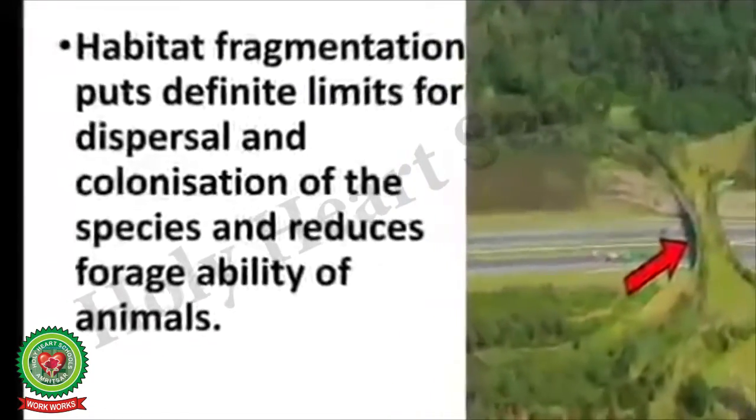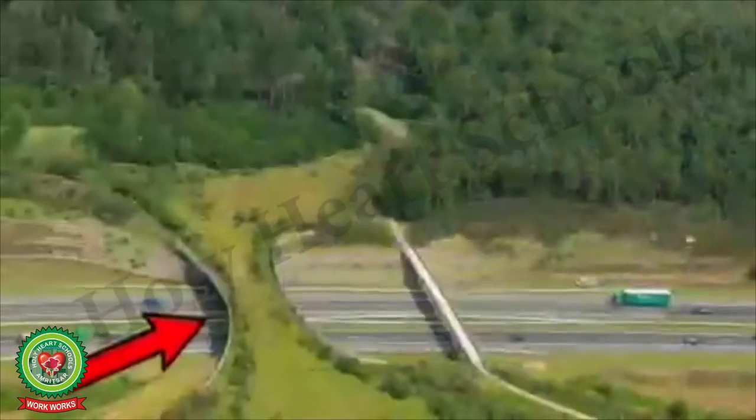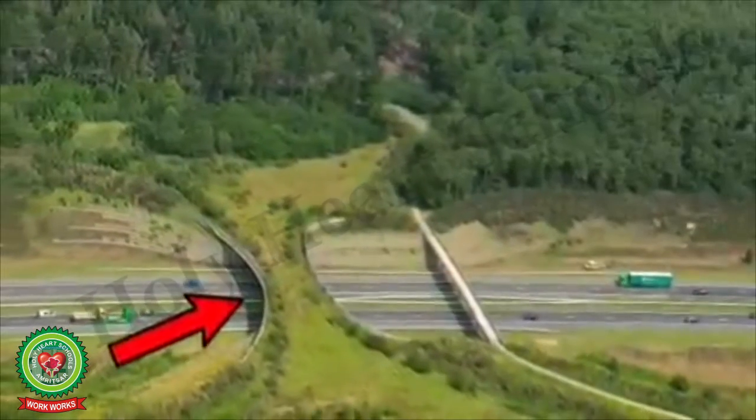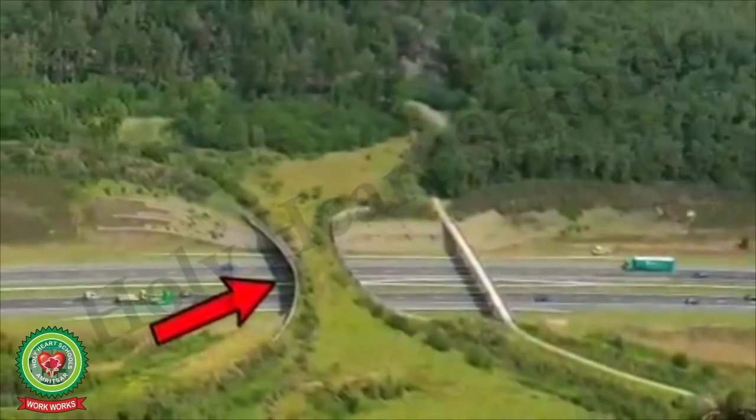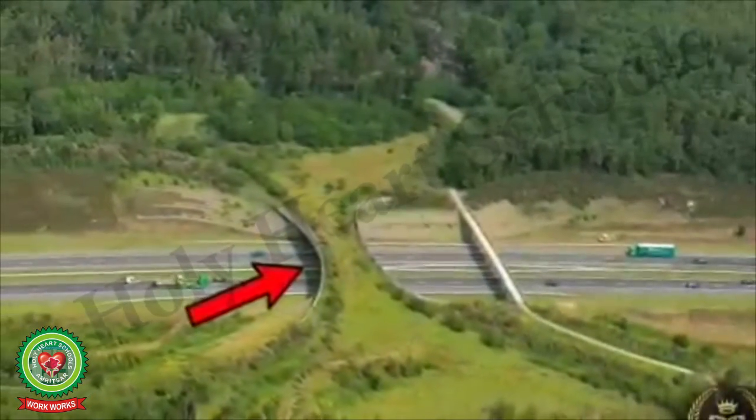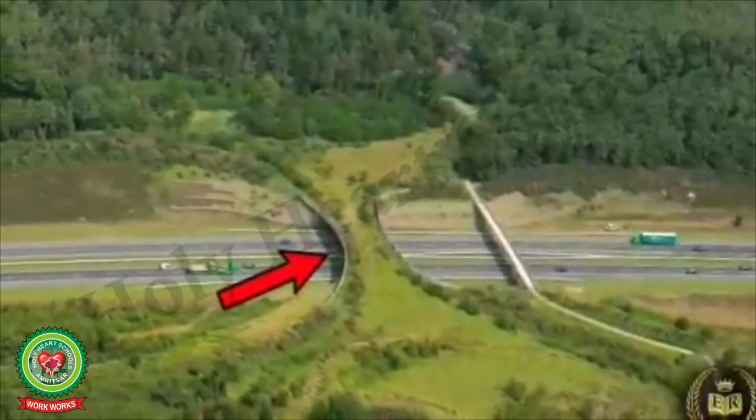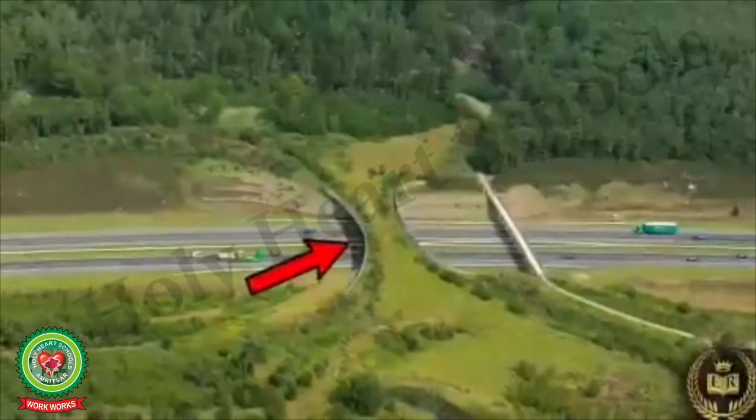Habitat fragmentation puts definite limits on dispersal and colonization of the species and reduces the forage, that is fodder, ability of animals.